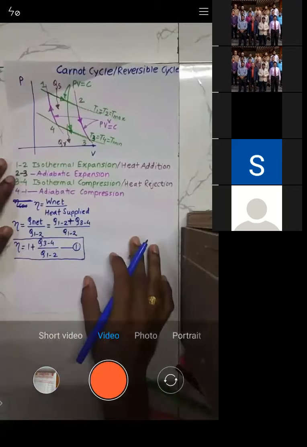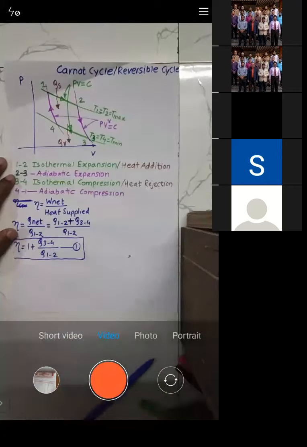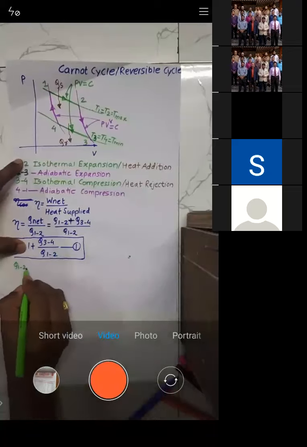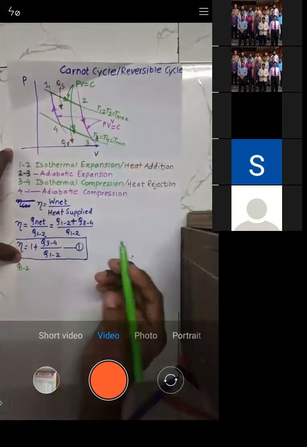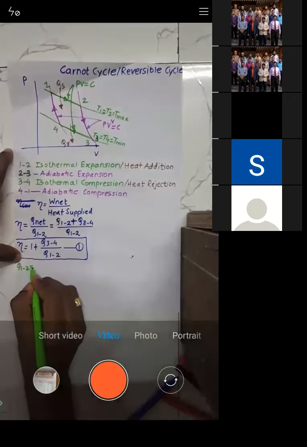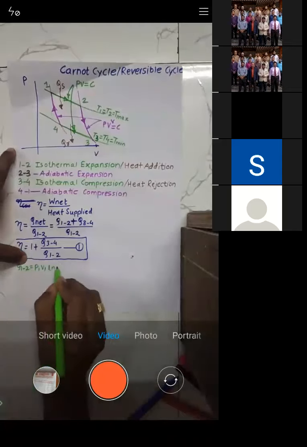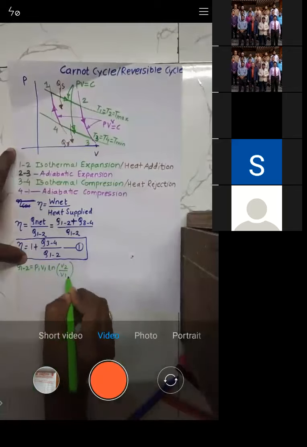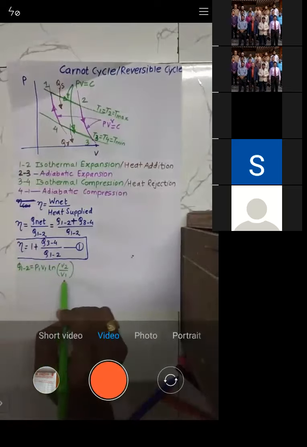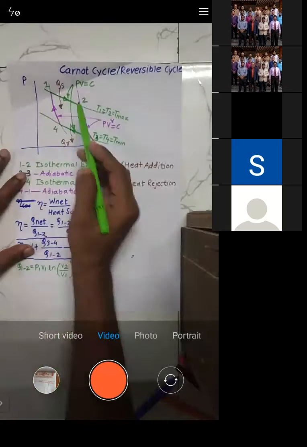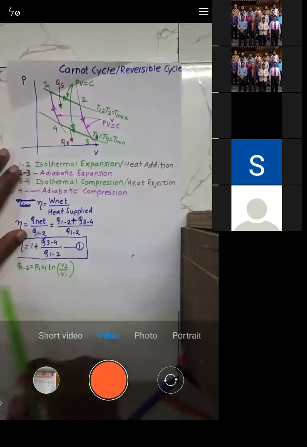Now we should know Q1 to 2 and Q3 to 4, right? So how to calculate Q1 to 2? How do we get the heat supplied during process 1 to 2? 1 to 2 is an isothermal process. For an isothermal process, heat transfer is given by P1 V1 into ln of V2 by V1. We have already derived this. This is the heat transfer during an isothermal process, and that is what we are calculating.